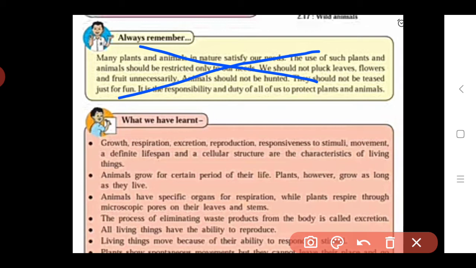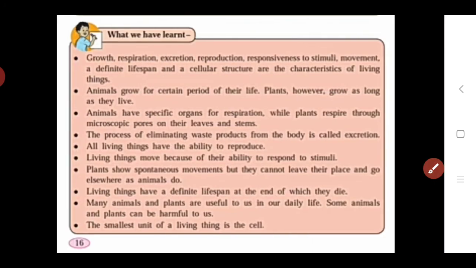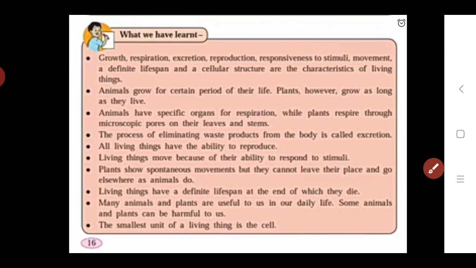So here we see the next point. In this chapter, which points did we learn? Here we see one by one which points we learnt in this chapter. The first point: in this chapter we study the characteristics of living things, that is growth, respiration, excretion, reproduction, responsiveness to stimuli, movement, a definite lifespan, and cellular structure.